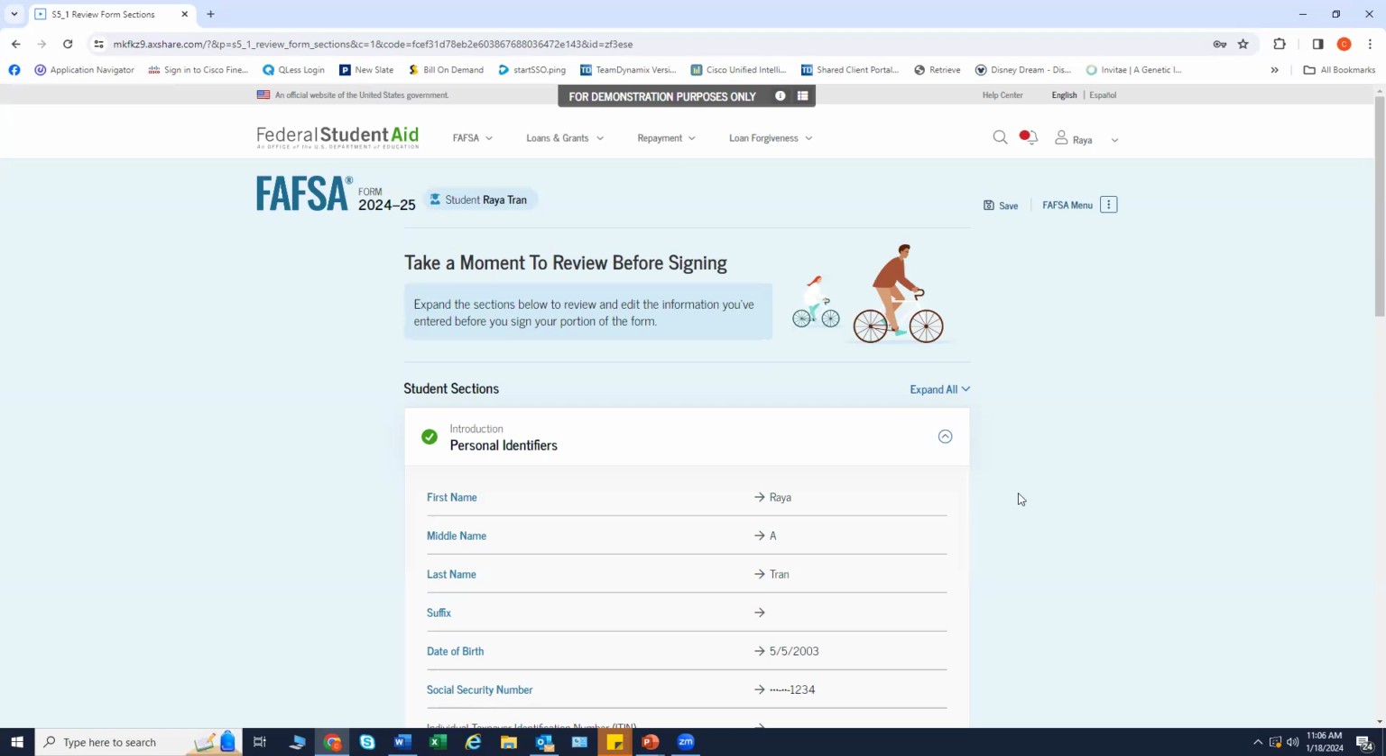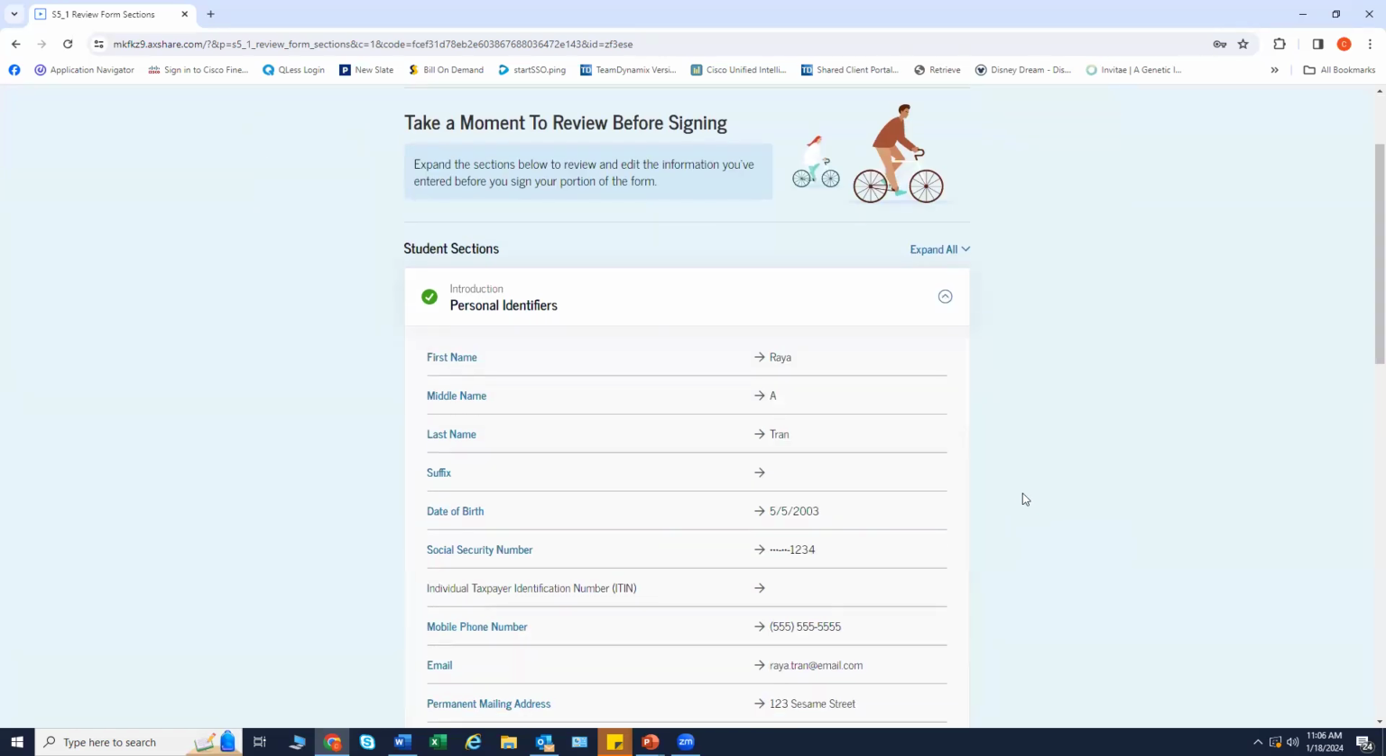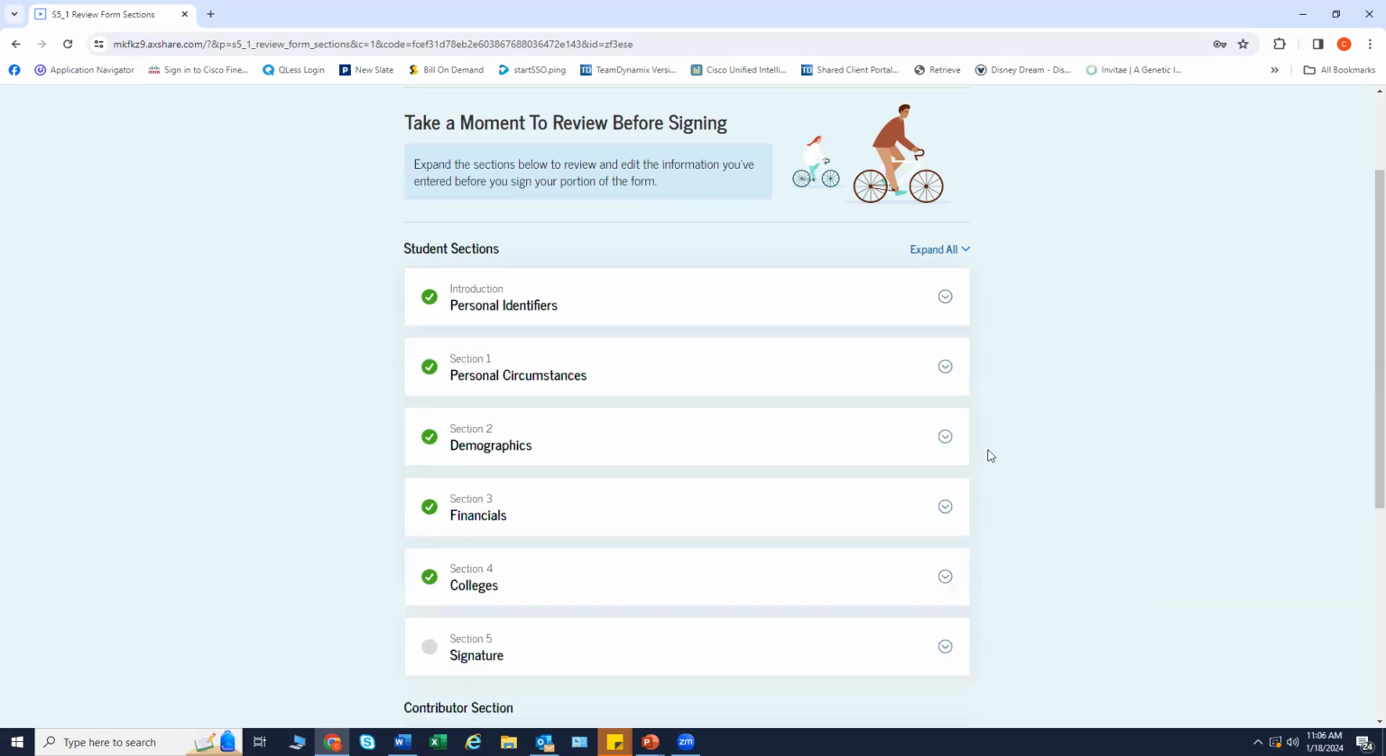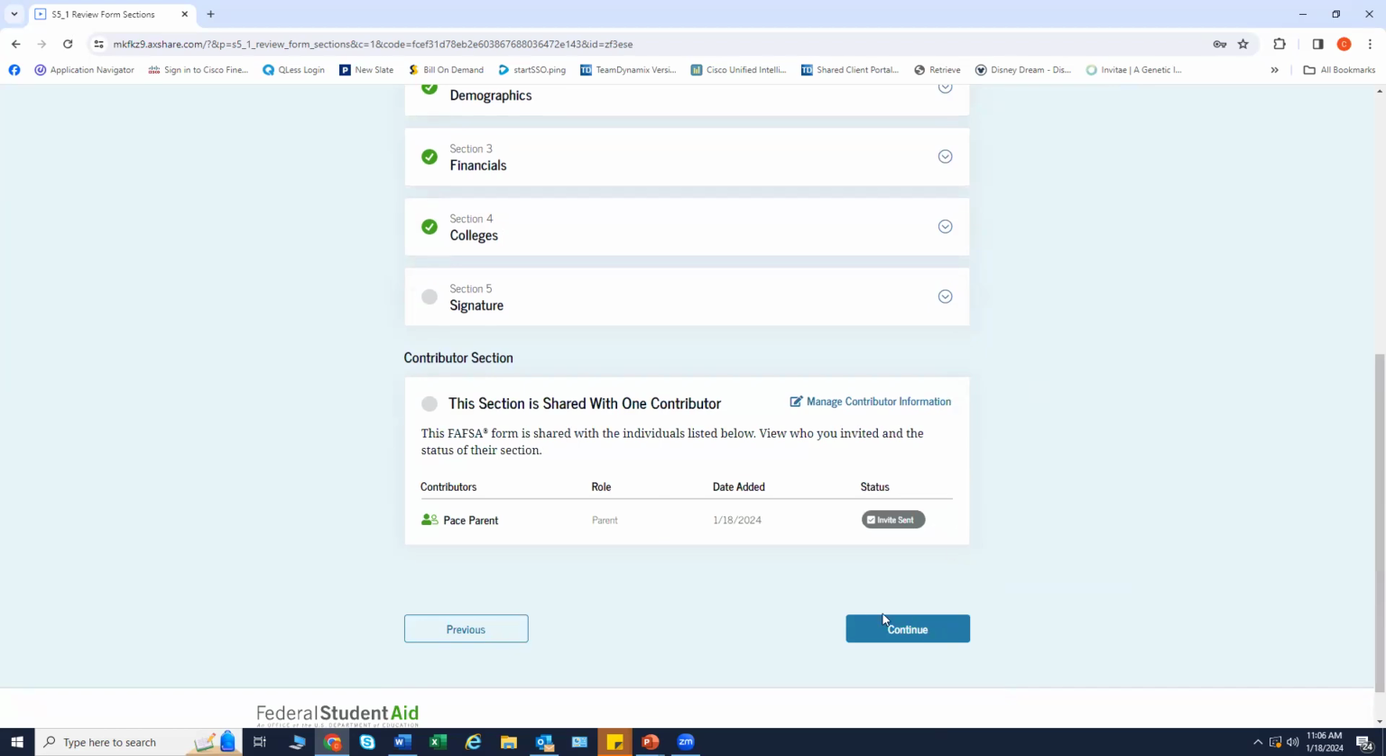To edit a response, the student can select the question's hyperlink and will be taken to the corresponding page that they would need to update. Additionally, since the student invited their parent into the form, they can see the parent contributor section here at the bottom, the date that it was added, and that the invite has been sent to the contributor.